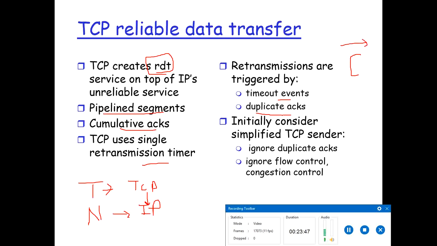Or if a sender receives a duplicate acknowledgement, that means the receiver has not received a particular segment, so the sender will send that segment again. So this is how the decision of retransmitting a segment is made. Initially we consider a simplified TCP sender, and it ignores duplicate acknowledgements, flow control and congestion control.